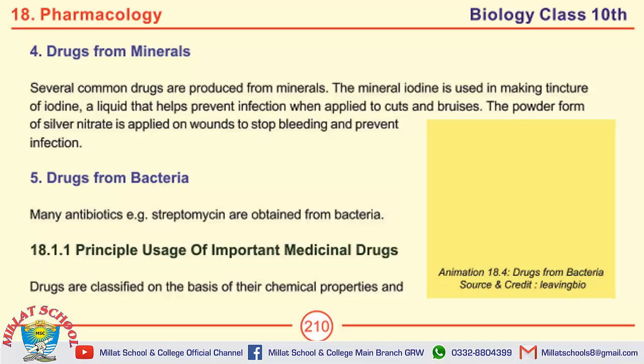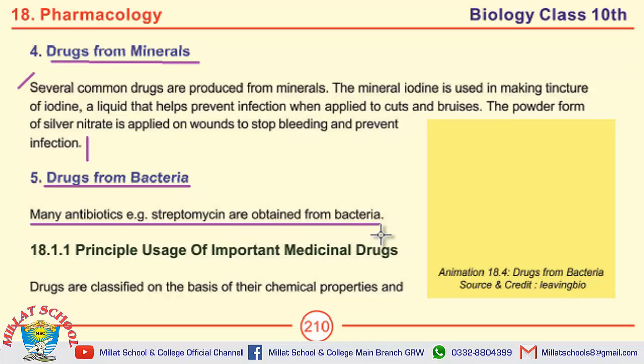Now we will continue those sources of drugs. Fourth source of drug is drugs from minerals. Question number 1 on this page is how drugs from minerals can be obtained. The answer of this question would be there. Next question is how drugs from bacteria can be obtained. Many antibiotics, for example streptomycin, are obtained from bacteria.